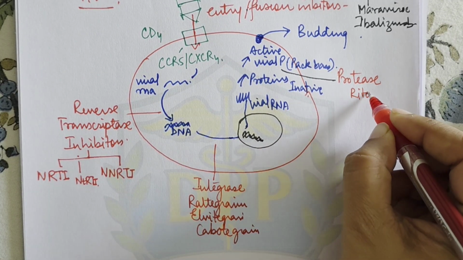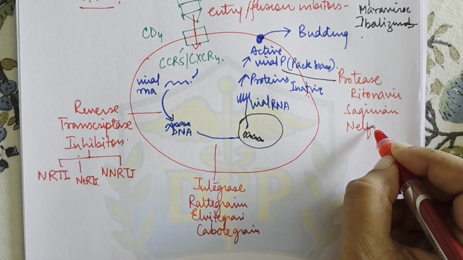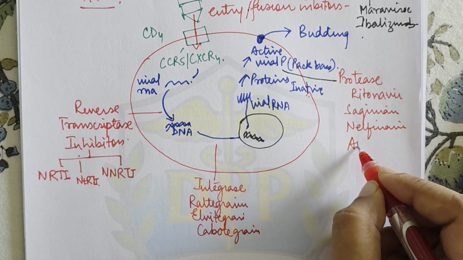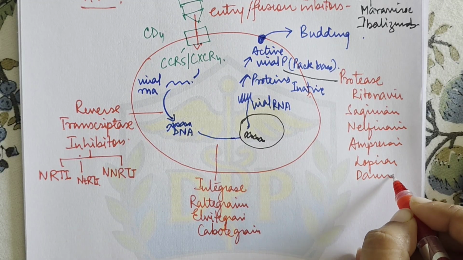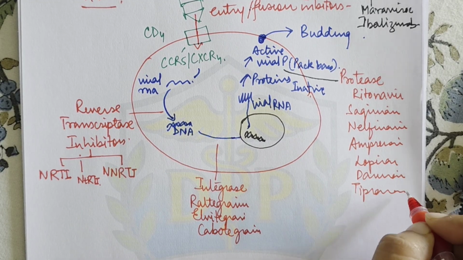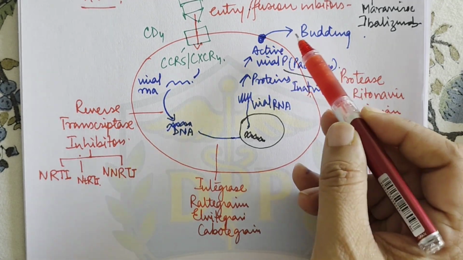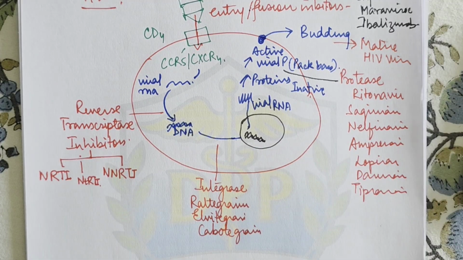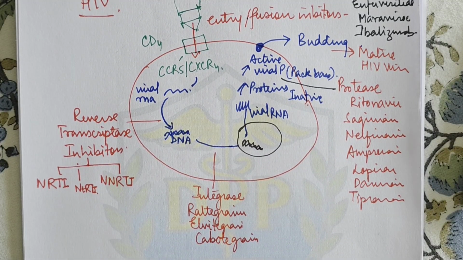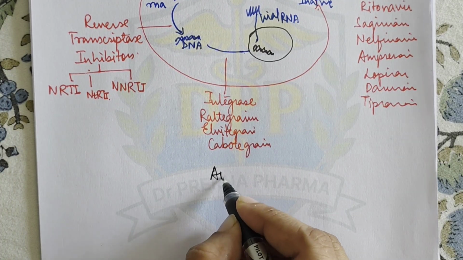So in protease inhibitors we have drugs like ritonavir, saquinavir, then nelfinavir, then we have amprenavir, fosamprenavir, then lopinavir, darunavir, and tipranavir. Okay, so these are the drugs which are protease inhibitors. And so here then there is a budding, and then a mature HIV virion is released for infection of the remaining cells. So just to summarize this whole process,